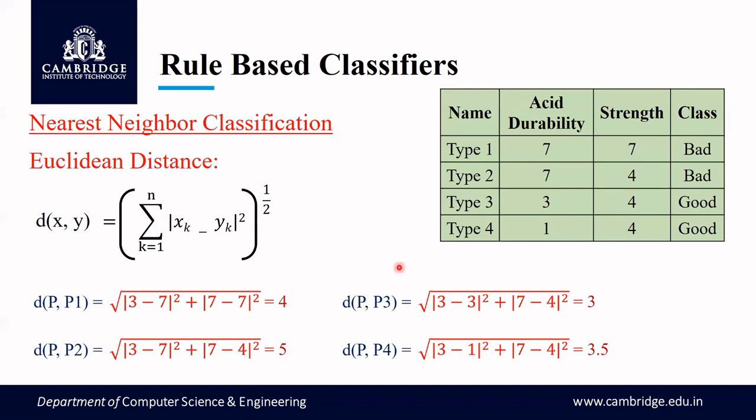So here I'm going to find the distance of P. I'm going to take these as points P1, P2, P3, P4, and the P for me is 3, 7. So I have identified the distance of this with respect to each of these values. You can see for P1 the distance is 4, the distance of P with respect to P2 is 5, with respect to P3 is 3, and with respect to P4 is 3.5. So this is the distance identified using the Euclidean distance formula.